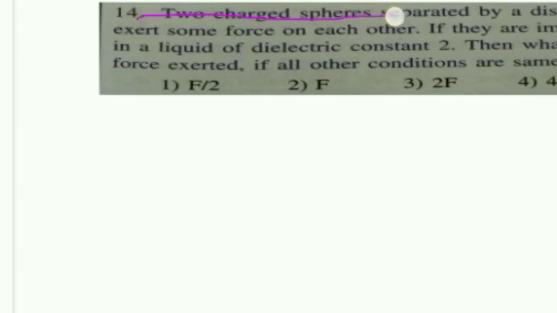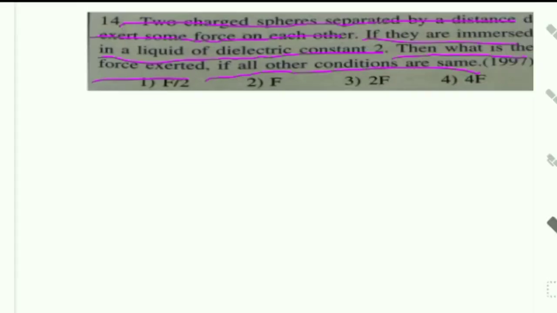Two charged spheres separated by a distance d exert some force on each other. If they are immersed in a liquid of dielectric constant 2, then what is the force, if all other conditions are the same? Force F is equal to K Q1 Q2 by R square.